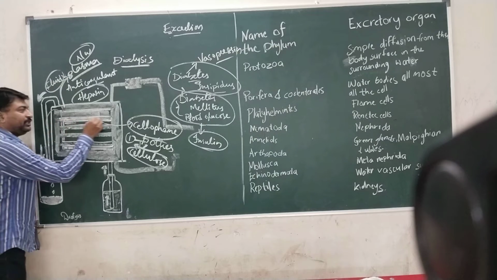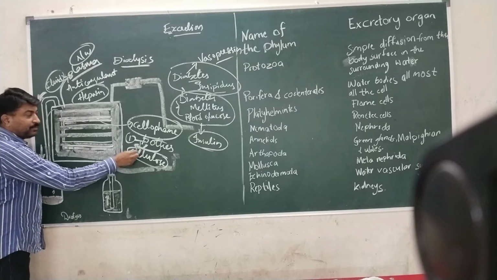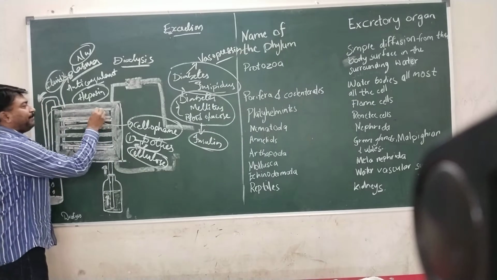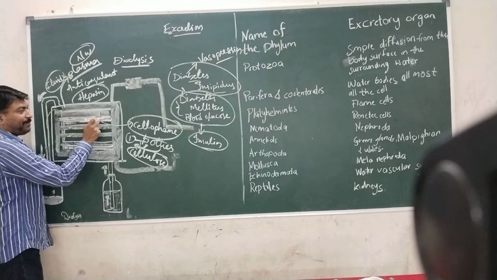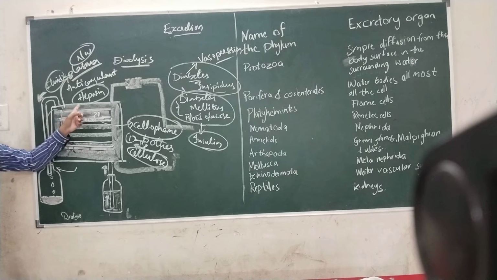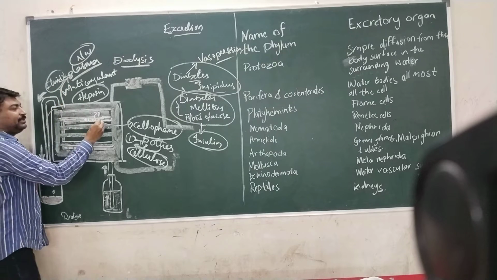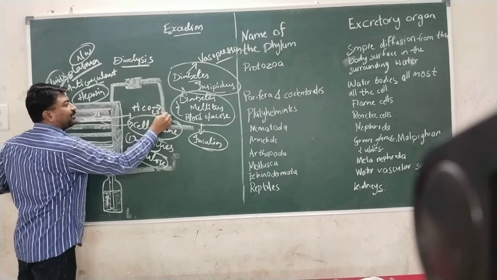When the blood is flowing through these channels or pipes, which are made up of cellulose, this will act as a membrane, and the nitrogenous waste present in the blood flowing through the pipe will be allowed to expel out and mix with the dialyzing fluid. It means movement of particles from higher concentration to lower concentration takes place.